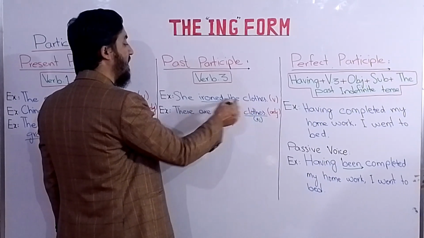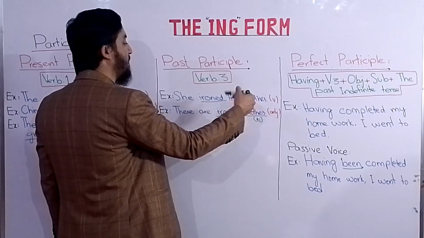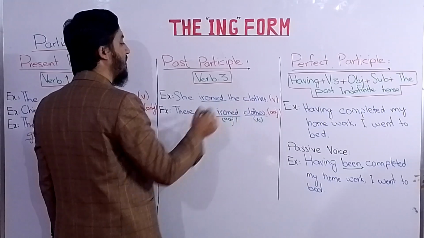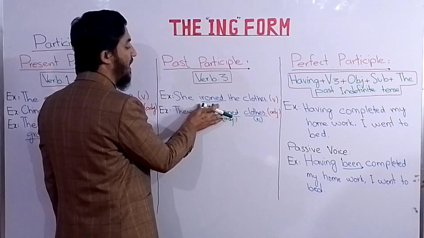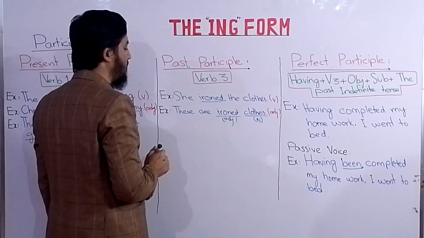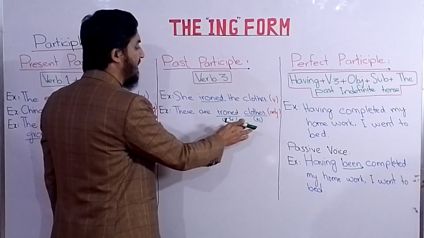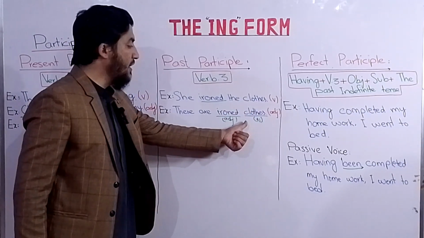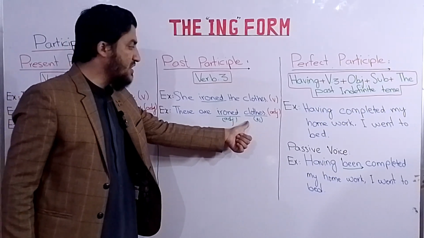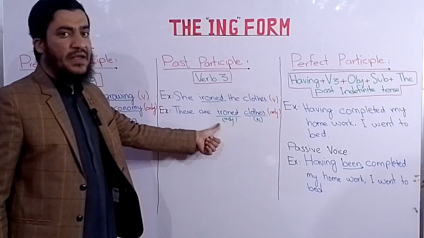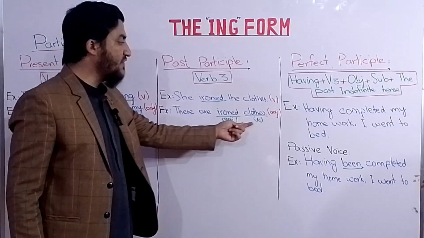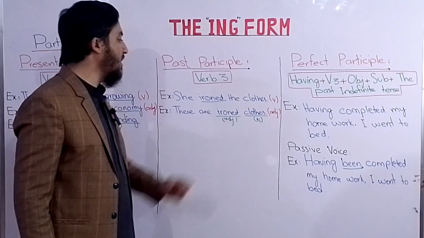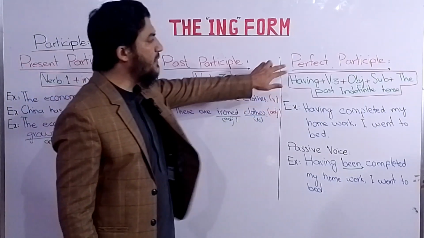ठीक है, ये verb इसके बारे में information आपको देता है कि भाई she ironed the clothes. That's why we have used the word iron as a verb. Then comes these are iron cloths. Now here the cloths, which is a noun, is modified by the adjective. ठीक है, adjective का काम ये है when they always modify a noun or a pronoun. Then we have the perfect participle.